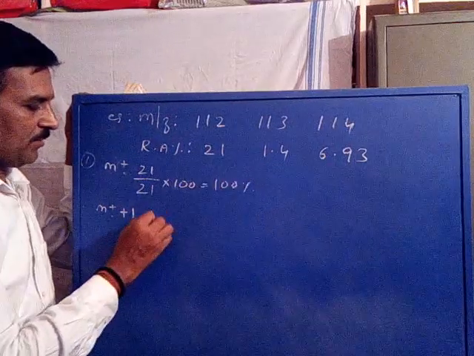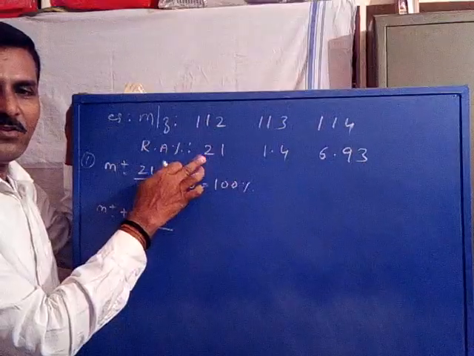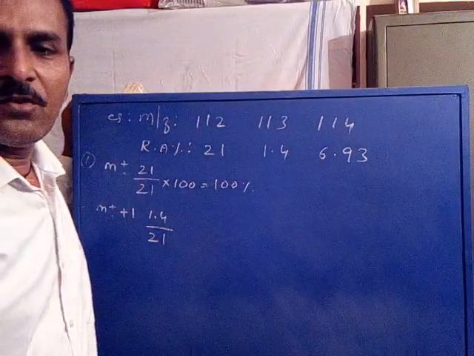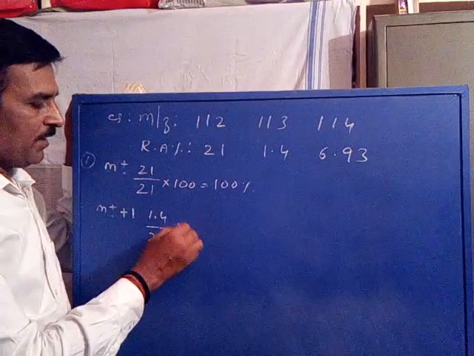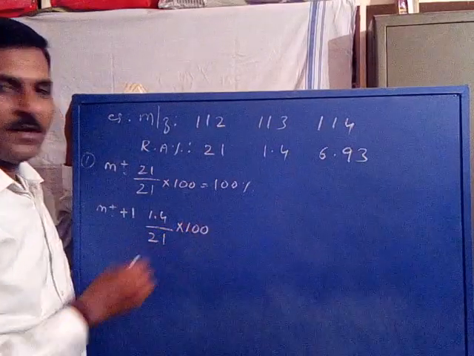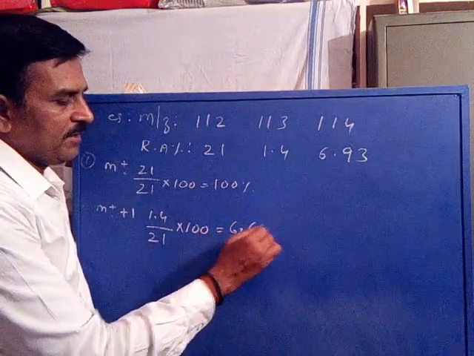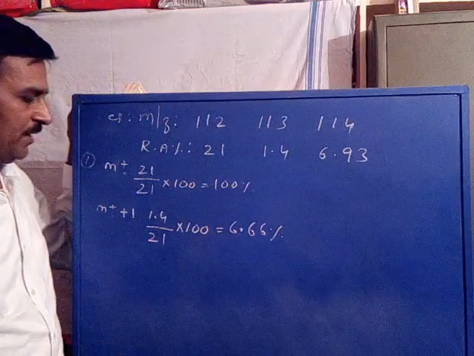Its intensity is 1.4 divided by the molecular ion intensity 21, into 100, which becomes equal to 6.66%.